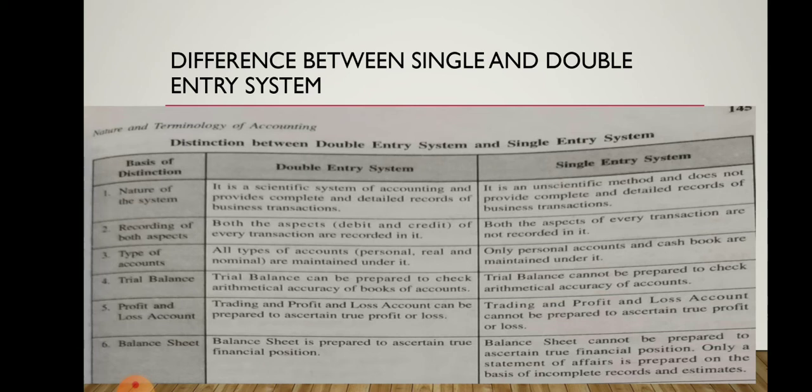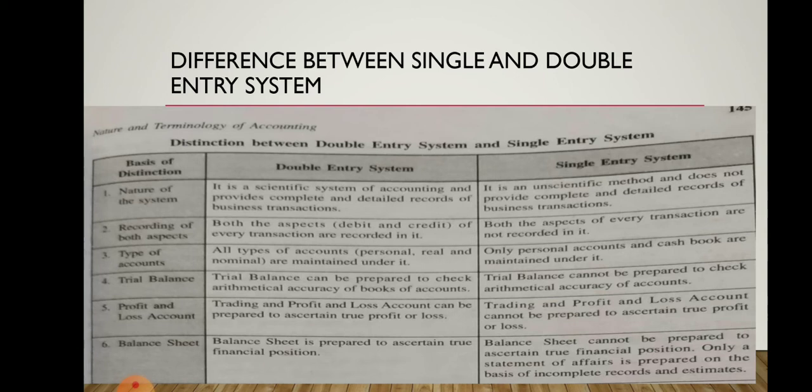The fifth point is the profit and loss account. Trading and profit and loss account are prepared to ascertain the true profit or loss. In the double entry system, we can easily ascertain the true profit or loss of any business organization or businessman. But in the single entry system, the trading and profit and loss account cannot be prepared, so we cannot easily identify the true profit or loss of a businessman.